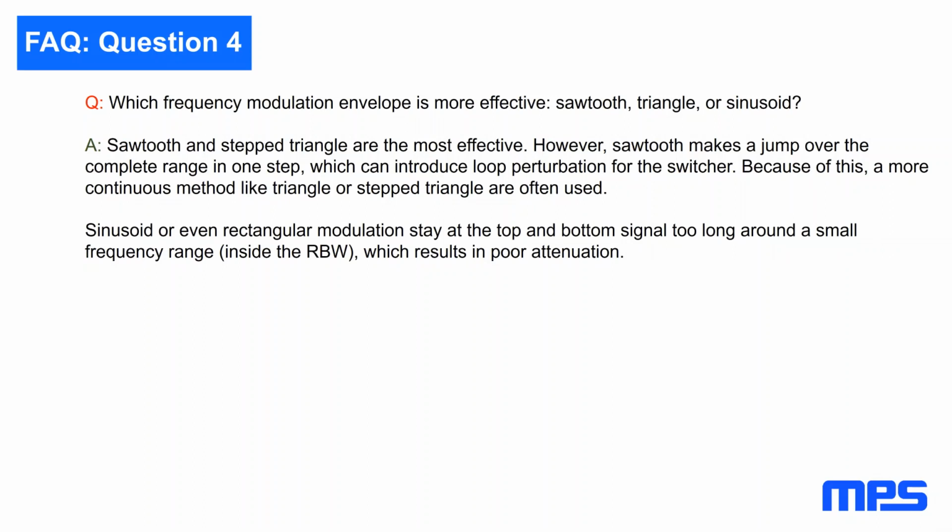What frequency modulation envelope is most effective: sawtooth, triangle, or sinusoid? Sawtooth or triangle are pretty effective. Sawtooth might be a problem for your regulation loop. Sinusoid is not that good, because at the top and the bottom of the sinus, you spend pretty long on the same frequency if you make FM out of it. So sinusoid should be avoided.